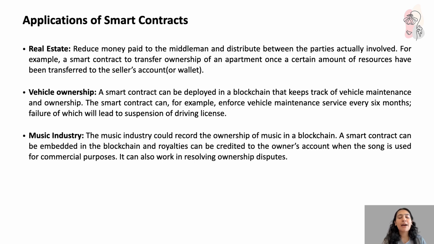Vehicle ownership: a smart contract can be deployed in a blockchain that keeps track of vehicle maintenance and ownership. The smart contract can, for example, enforce vehicle maintenance service every 6 months, failure of which will lead to suspension of the driving license. Music industry: the music industry could record the ownership of music in a blockchain. A smart contract can be embedded in the blockchain and royalties can be credited to the owner's account when the song is being used for commercial purposes.